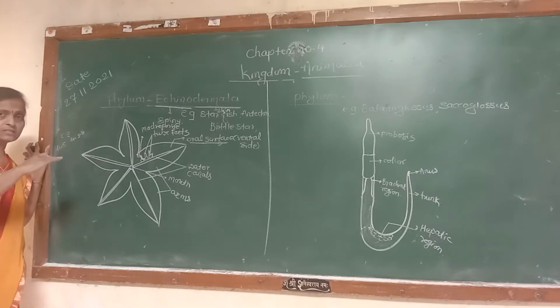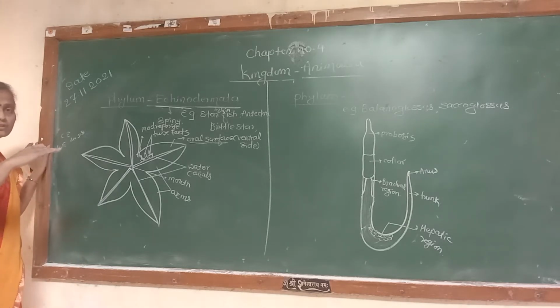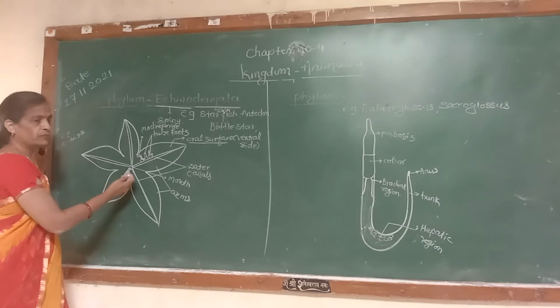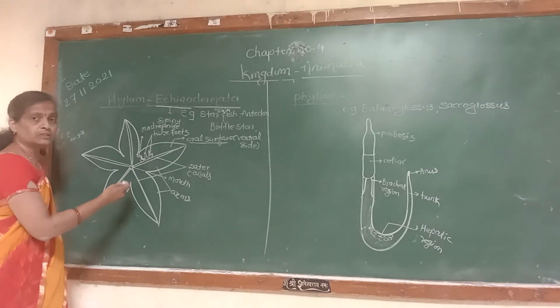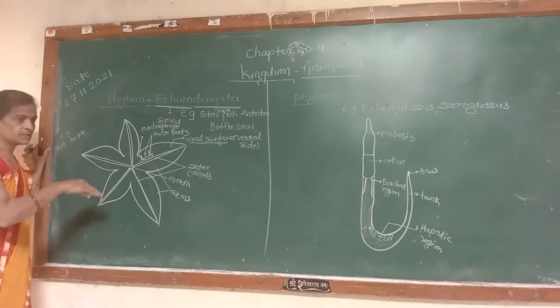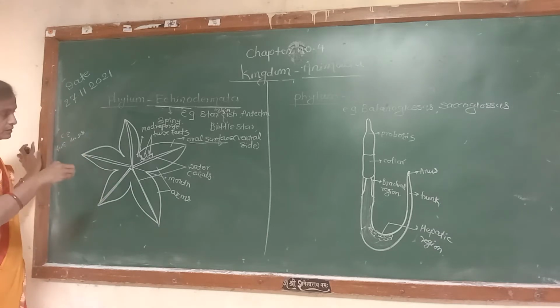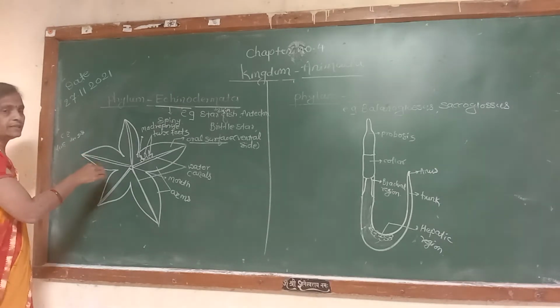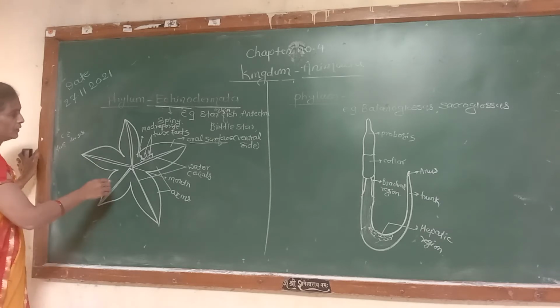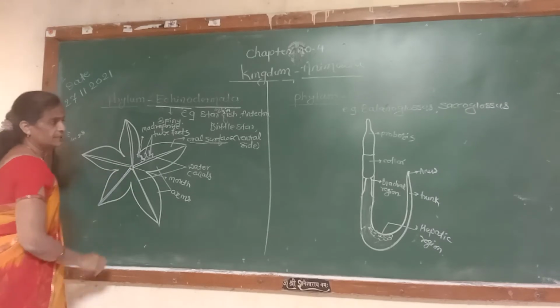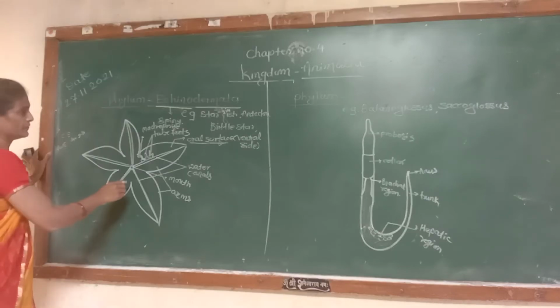Remember that the aboral surface is found on the dorsal side, whereas the oral surface is found in the ventral region, which, when we see from outside, is the lowest portion. The mouth is present on the oral surface.